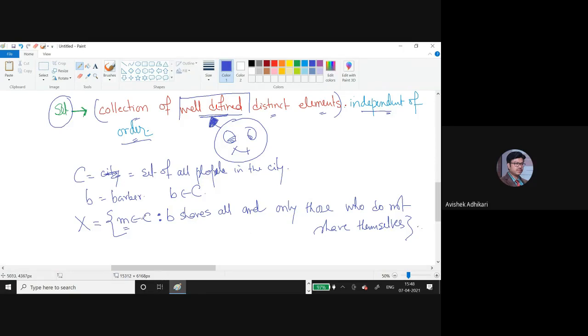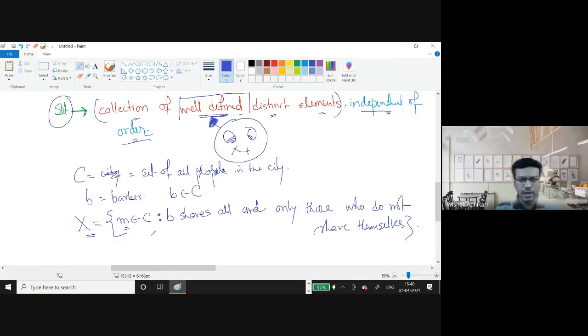Is the set clear to all of you? So you all know sets. Now if I ask you the question, does B belong to X, what would be your answer? Is the question clear to all of you?